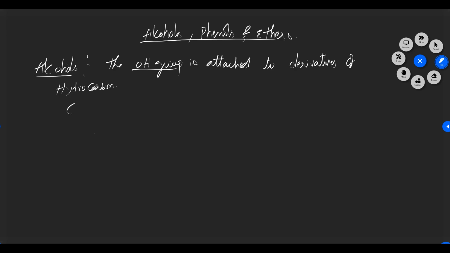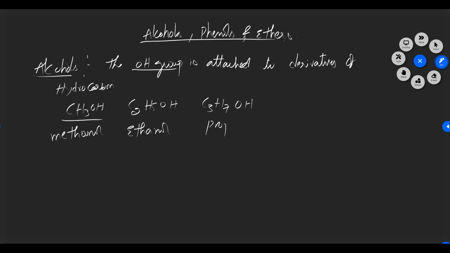For example, if you take CH3OH, C2H5OH, C3H7OH, I have taken these three molecules. So what is the name of this one? Methanol. This one is ethanol. This one is propanol. Have you observed anything in these three molecules? What is the same thing? The OH group is the same in all three, but there is a different hydrocarbon. So we can call these three derivatives of hydrocarbon.